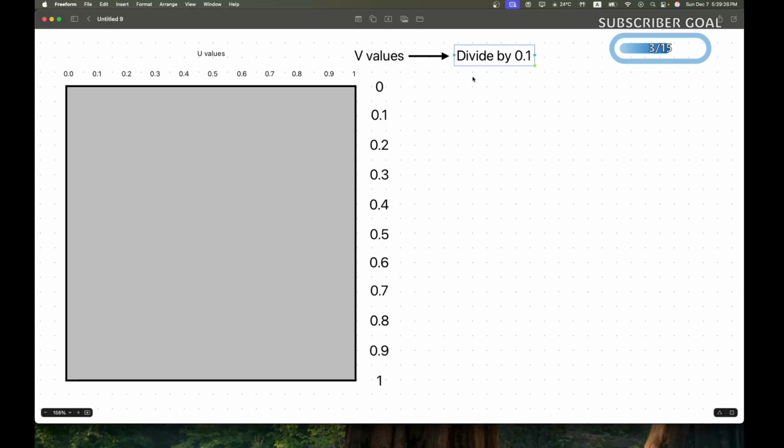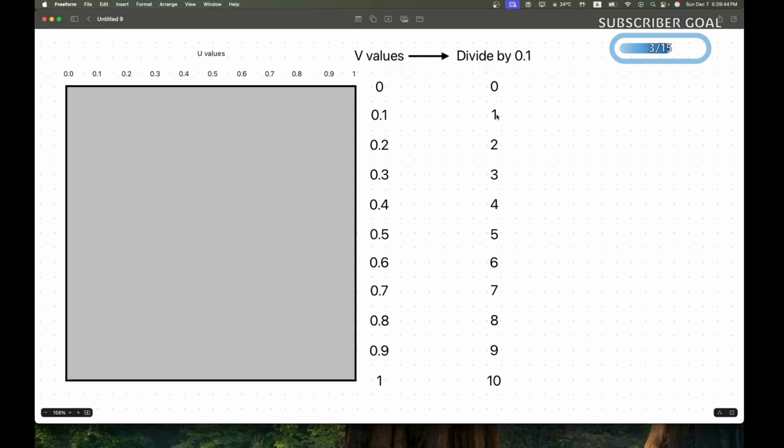How does this affect our v values? Like this: 0 becomes 0, 0.1 becomes 1, and 1 becomes 10. But our gradient performs only in the 0 to 1 range, so it will work only in the top 10%.